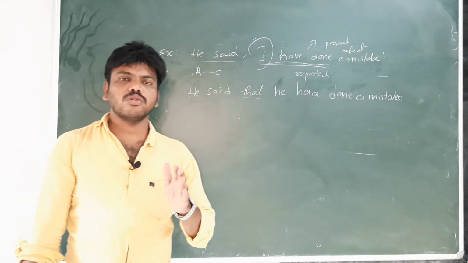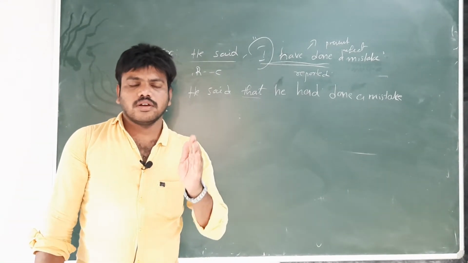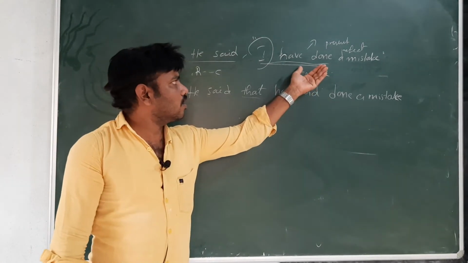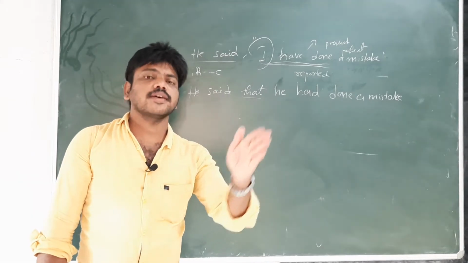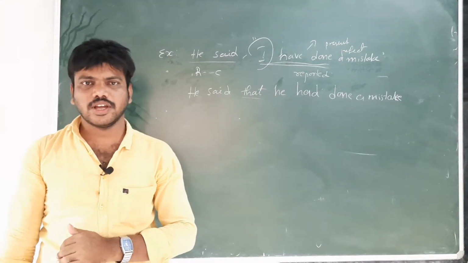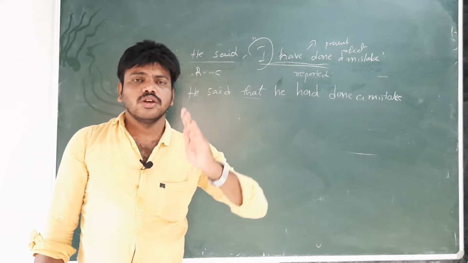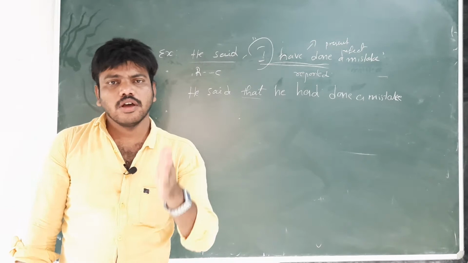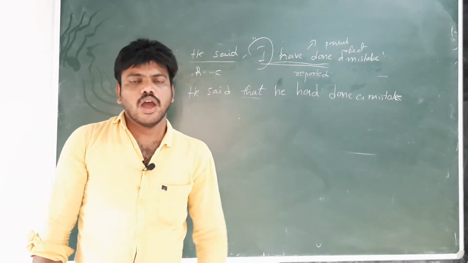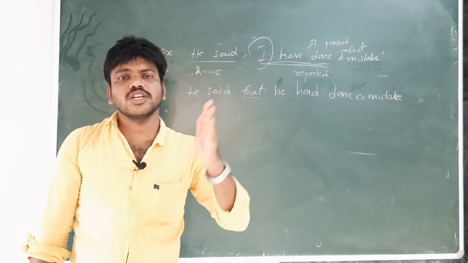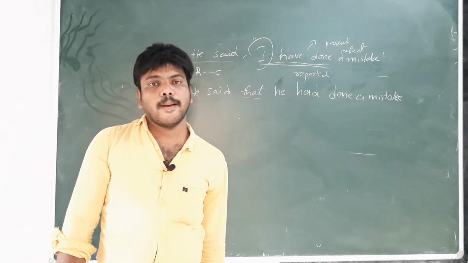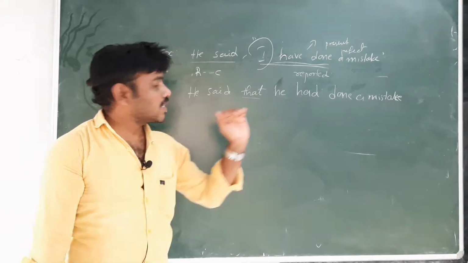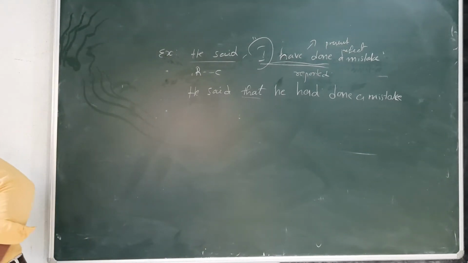So this is the way how to change direct and indirect speech. First let us see which tense it is. If it is present tense, we should write the answer in past tense. If present continuous tense, we should change it into past continuous tense. If present perfect, it changes into past perfect. If present perfect continuous tense, it changes into past perfect continuous tense. Simple past will become past perfect tense. Let us see that one.